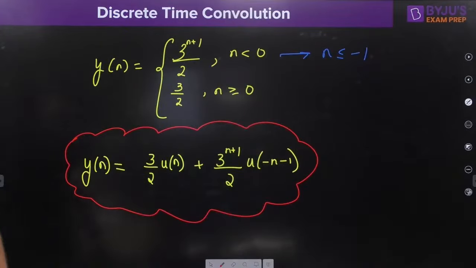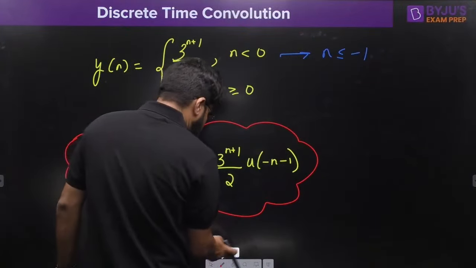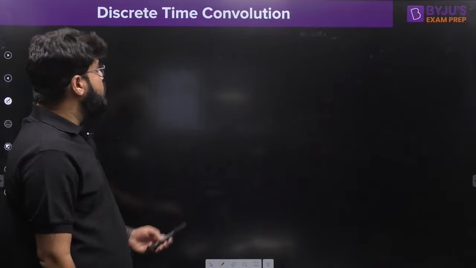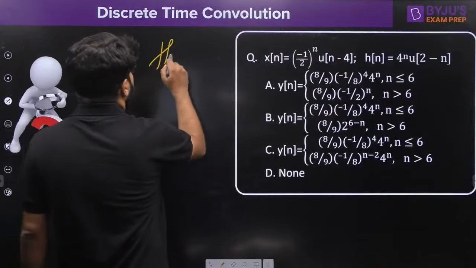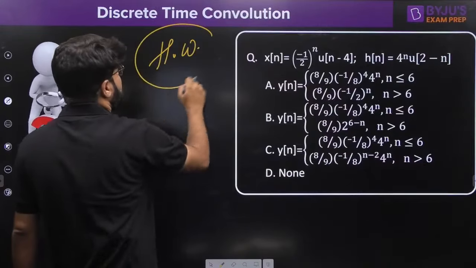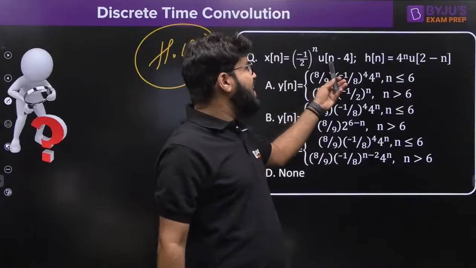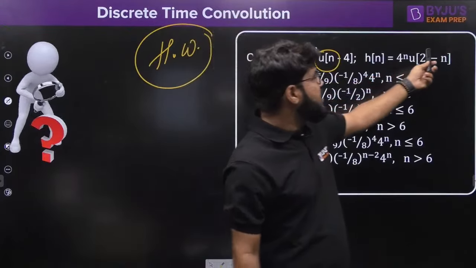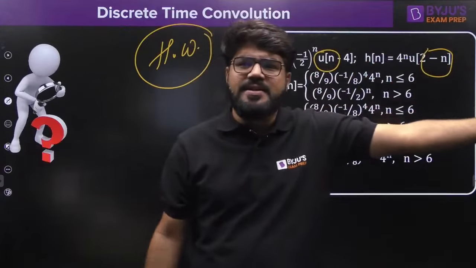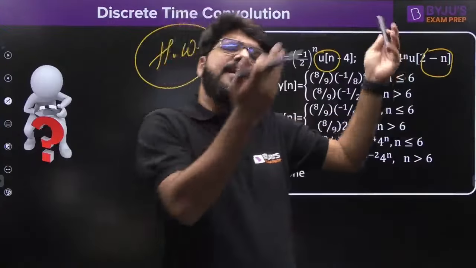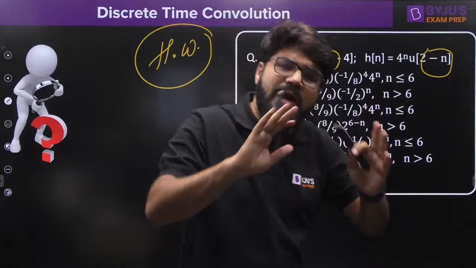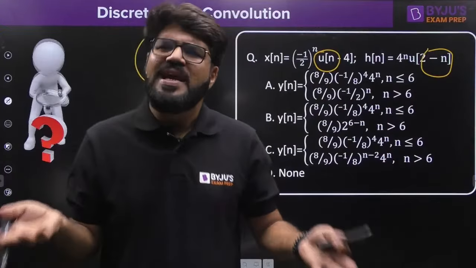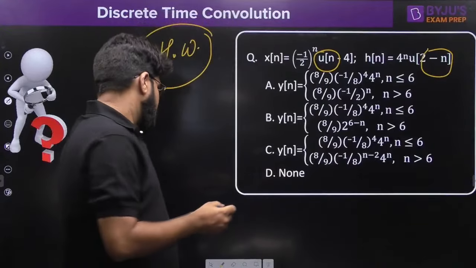Now, let's come to the next homework. Before we come to the next homework, I will give you another homework related to the previous discussion. See, one of the signals involves u of n plus 4. Leave the 4, that is just shifting. But eventually it is un, and another one is involving u of minus n. So one is the right-sided signal, one is the left-sided signal. A little bit related to the previous case, the procedure will be 110% same as the previous question. The only thing is numbers and calculations will change, and that you can handle, right?